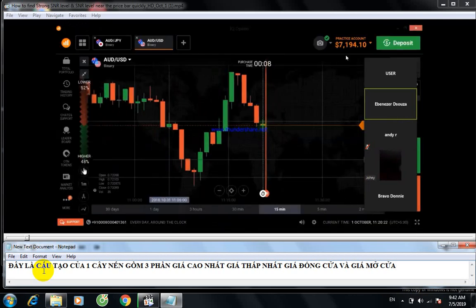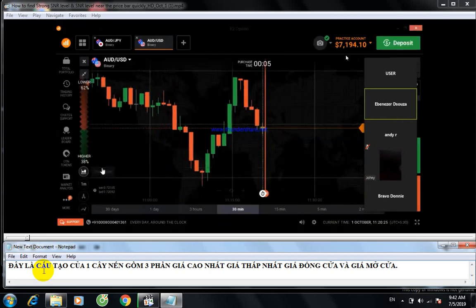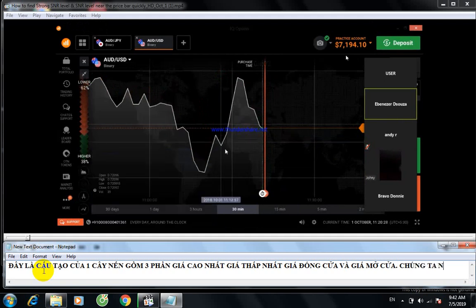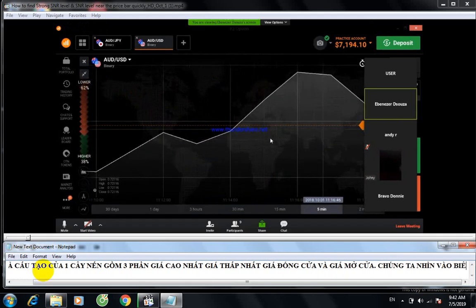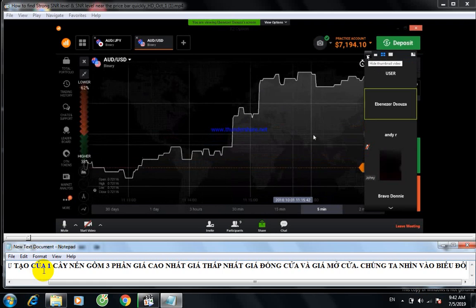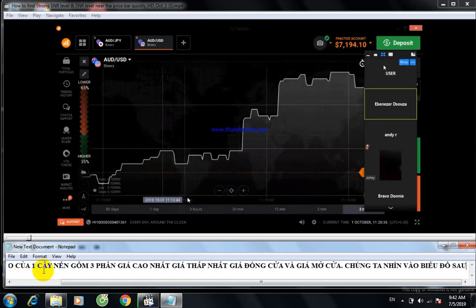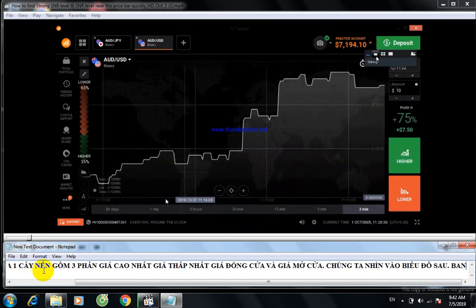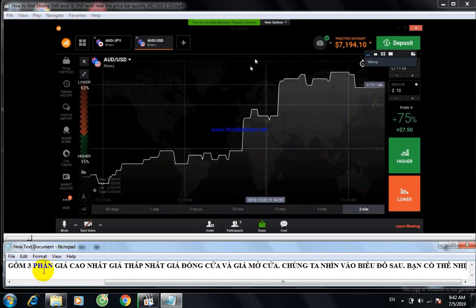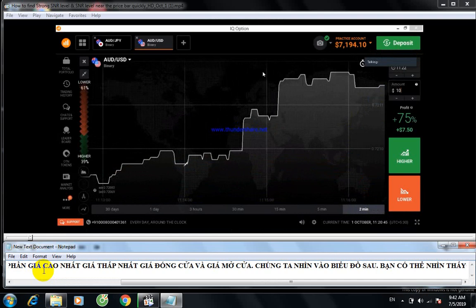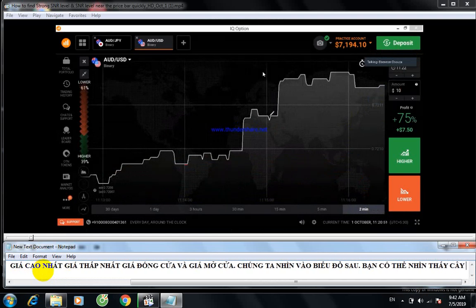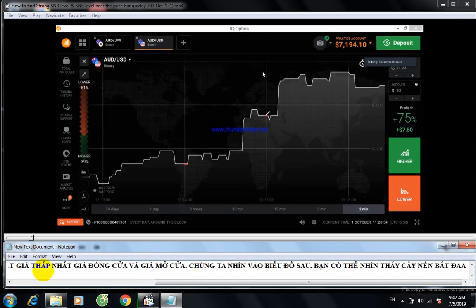Okay, you can see here, 11.14. So the candle started from here and closed here. And here also the candle started here, closed here.